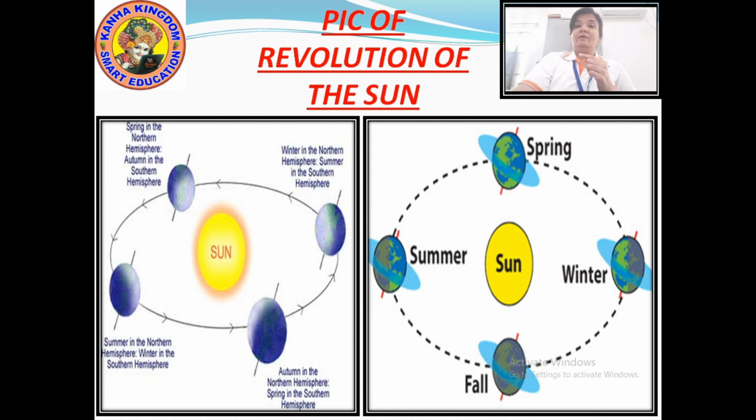When it revolves around the sun, you can see winter in the northern hemisphere and summer in the southern hemisphere. The part of the earth which is facing the sun will have summer, and the part which is not in front of the sun will have winter.